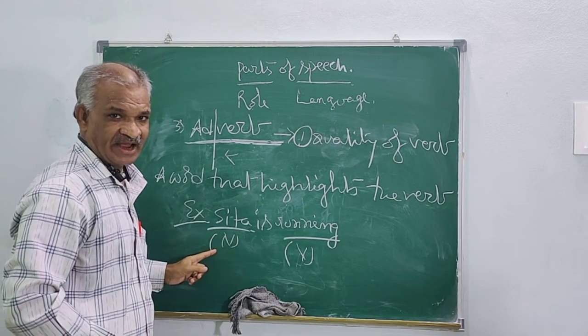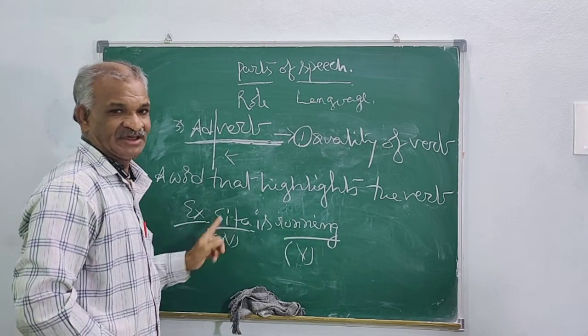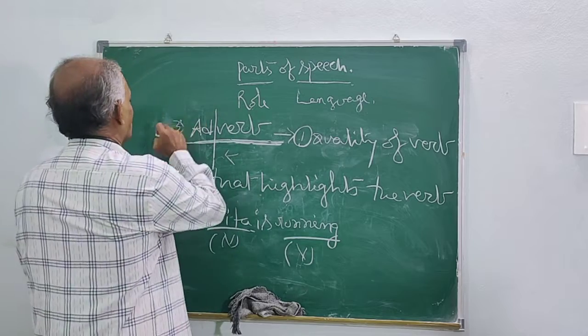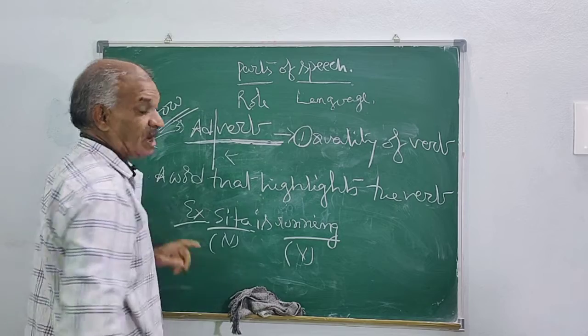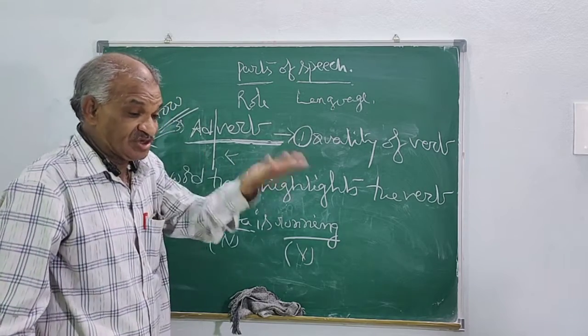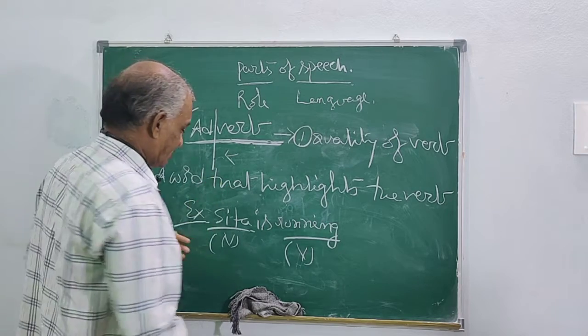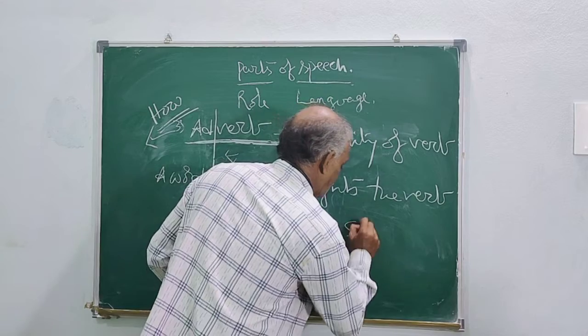Sita is a noun or subject. What is she doing? Running. But how? Just put a question to yourself. How is she running? Whether she is running fast or slowly, you don't know. But instead of this, if you write Sita is running slowly.